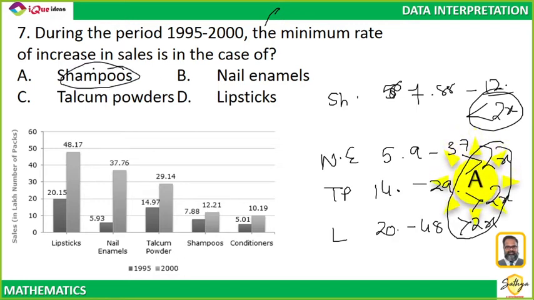Just by looking at the values, I can say that all the other products increased more than double. They became more than double. But shampoo is less than double. So obviously least increase is in shampoos.